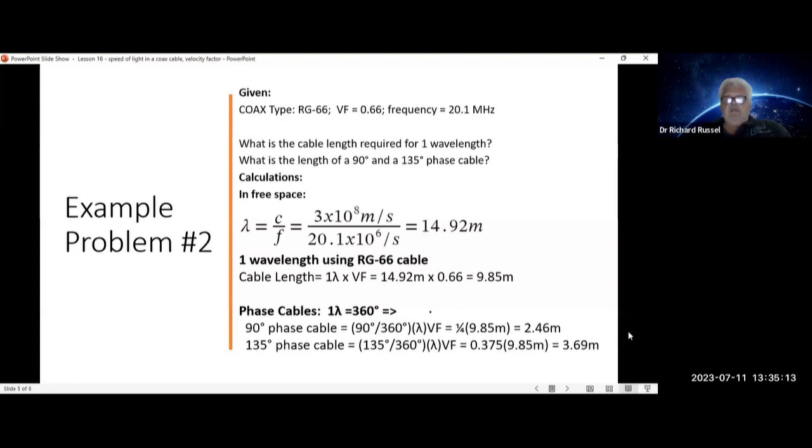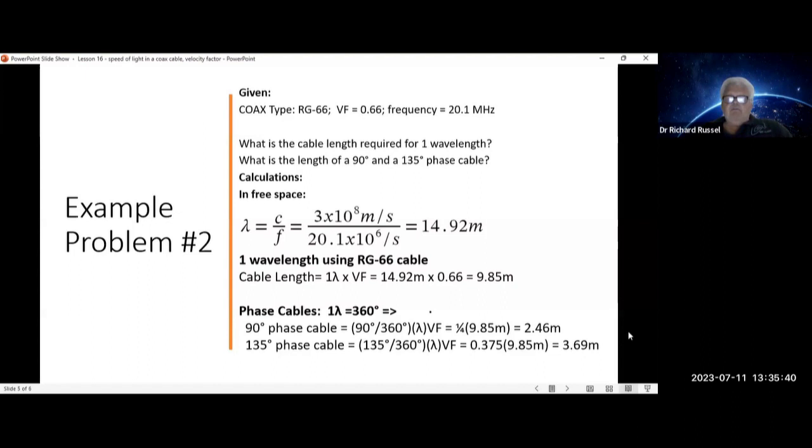To find the phase cables, phase is referenced to one wavelength is equal to 360 degrees. So a 90-degree phase cable is equal to 90 degrees over 360 degrees times the cable length for one wavelength. So that'd be equal to 1/4 times 9.85 meters. It's equal to 2.46 meters.